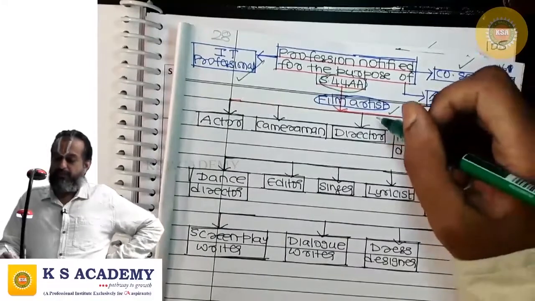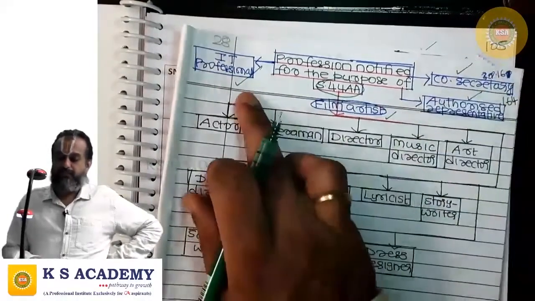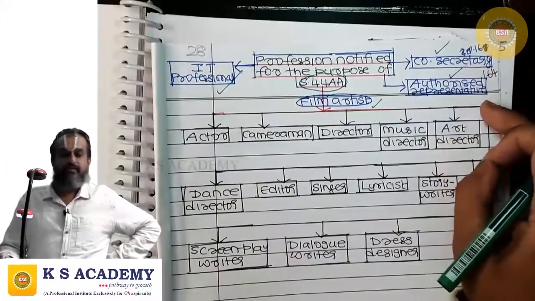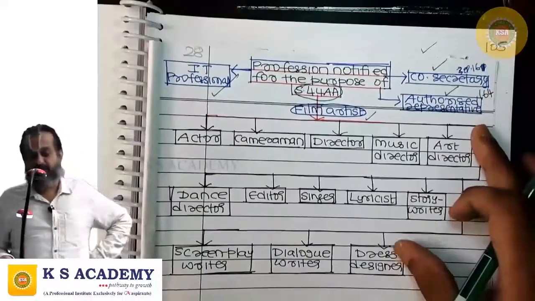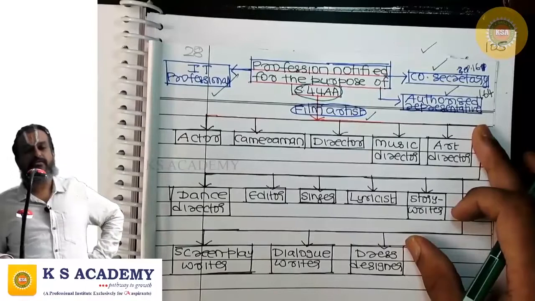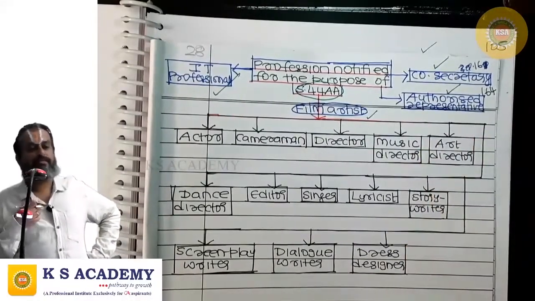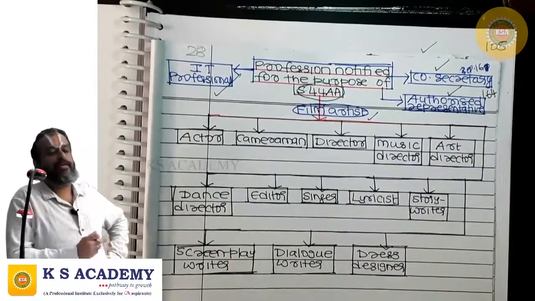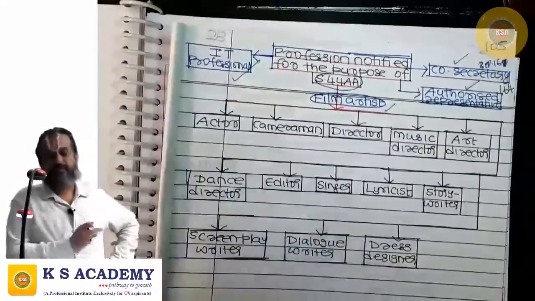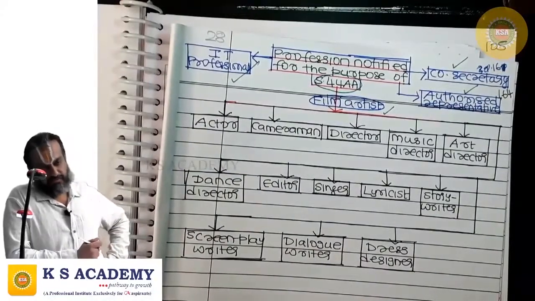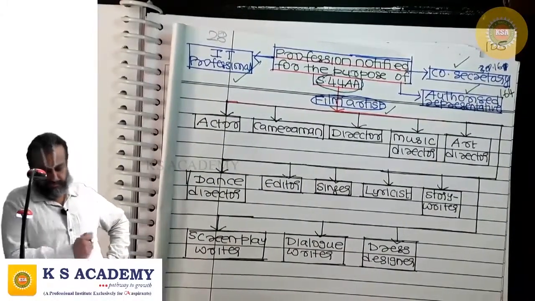So profession of film artist, profession of information technology, profession of company secretary, profession of authorized representative, these are all notified for the purpose of 44AA. What are all the professions notified for the purpose of 44AA? Profession of information technology, profession of film artist, profession of authorized representative, profession of company secretary.